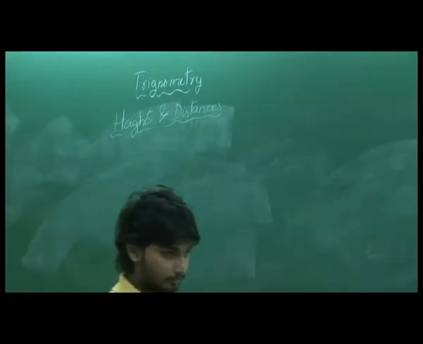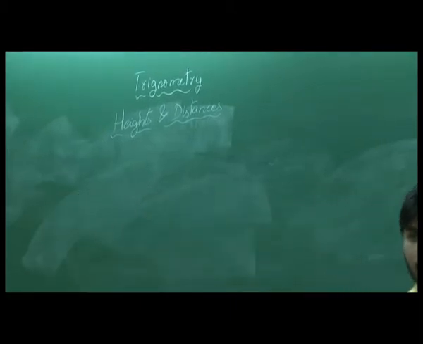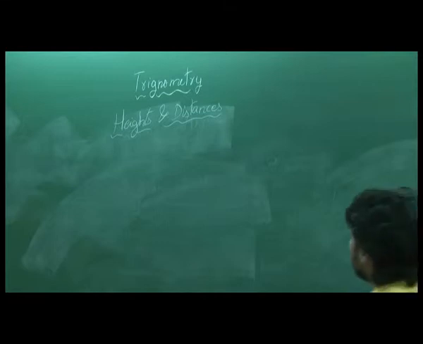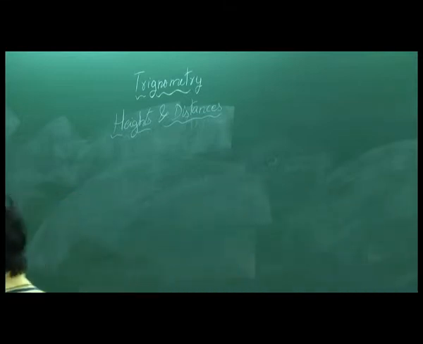Heights and distances is something like this. Suppose you have a situation where you cannot physically measure the height or the distance. In that case, we use trigonometry to find that out.